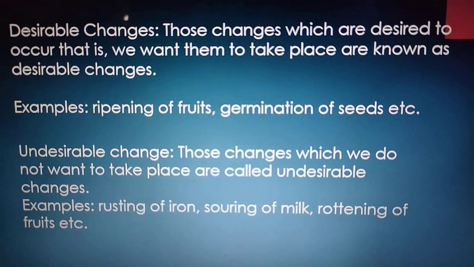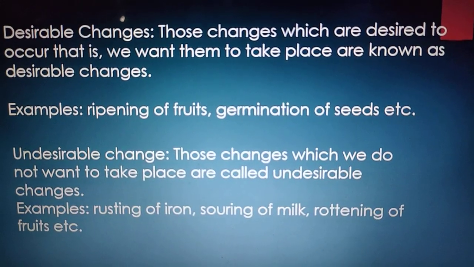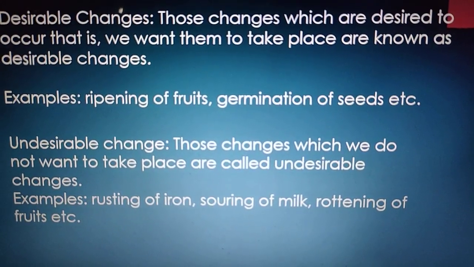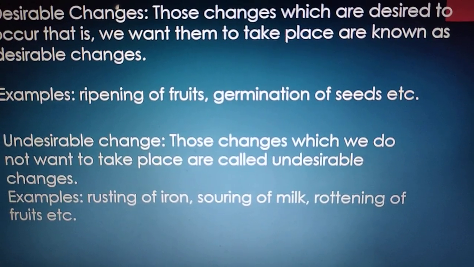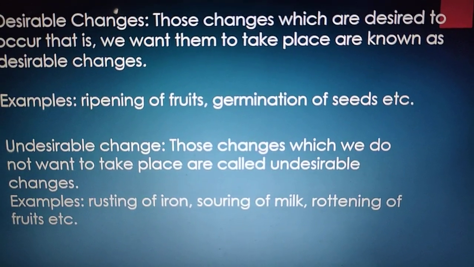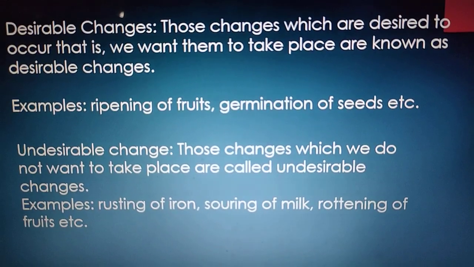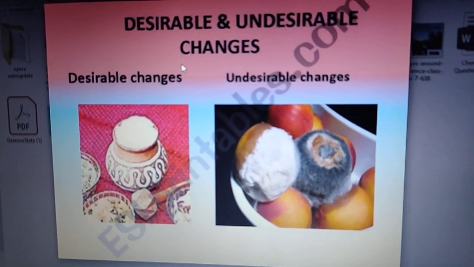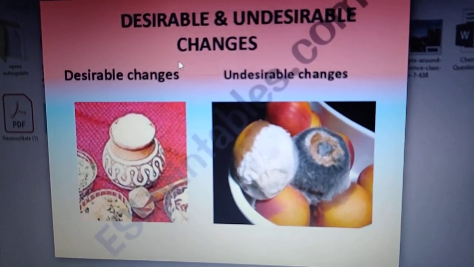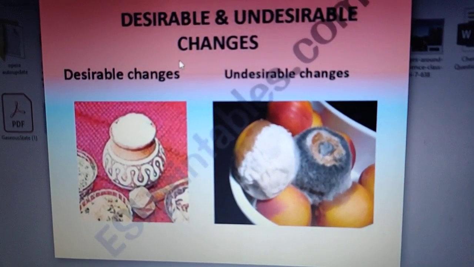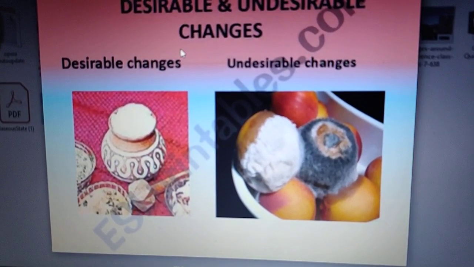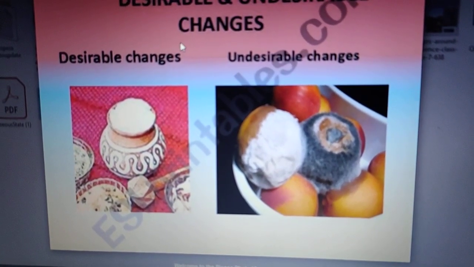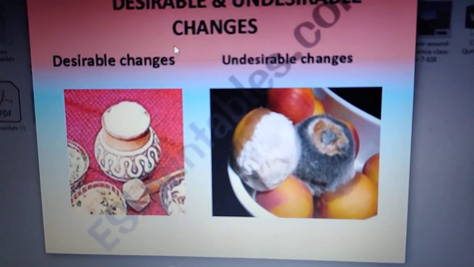Now, what are undesirable changes? Those changes which we do not want to take place are called undesirable changes. For example, rusting of iron, souring of milk, rotting of fruits, etc. So these are the examples of undesirable changes. See the examples of desirable and undesirable changes: preparation of curd from milk is a desirable change, and rotting of fruits is an example of an undesirable change.